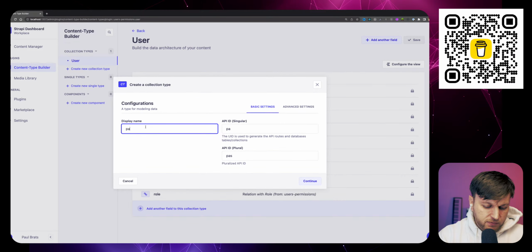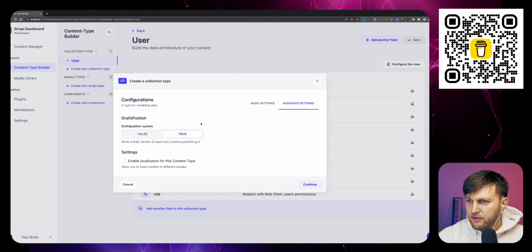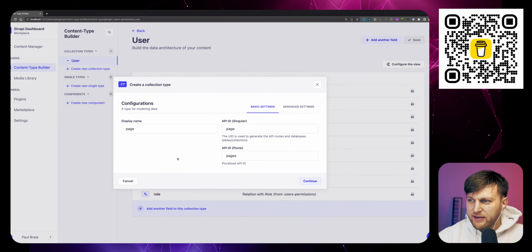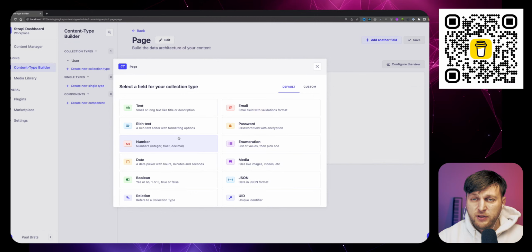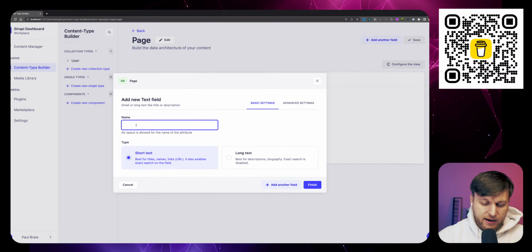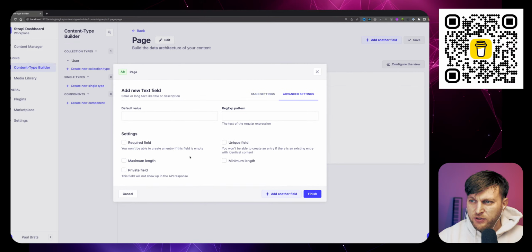We're going to call it pages or page. And there's advanced settings. We're not going to worry about it. Draft and publish: true means that every time you edit the page, you need to publish it before people will see the changes. So I'm going to keep it the same way here. So let's go back, and let's click continue. And just for the most basic thing, for our page, we want to have the title, then we're going to keep it short text. And if you go to the advanced settings, there's all these other options you could do. And for us right now, we're not going to worry about it because we're going to start nice and fast.